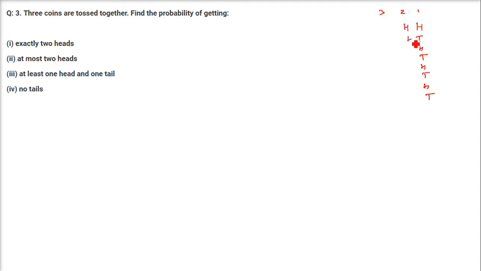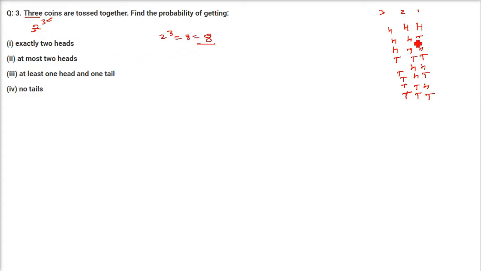So this is head, head, tail, tail, head, head, tail, tail. And then this one is head, head, head, head 4 times now. And tail, tail, tail, tail. So these are all possible cases here. That means 1, 2, 3, 4, 5, 6, 7, 8. 8 is our sample space or 8 is our total number of possibilities. This comes from here also. 3 coins are there. So a coin can be head or tail. So 2 possibilities are there. So you can just take 2 to the power 3. 3 coins and 2 possibilities. This will also give you 8.